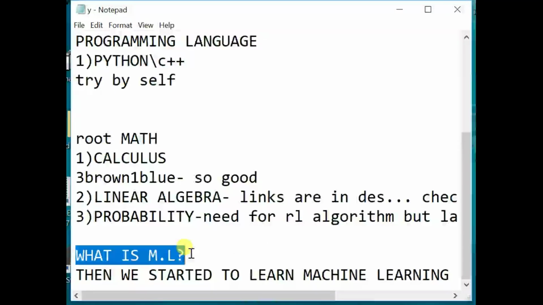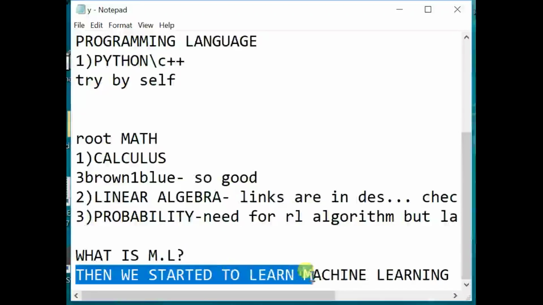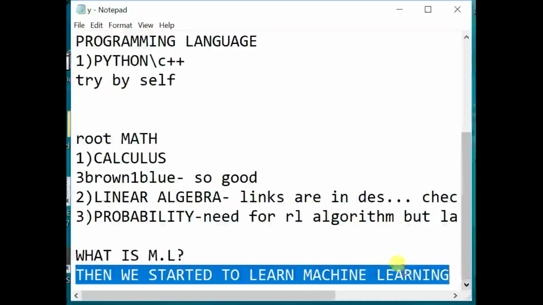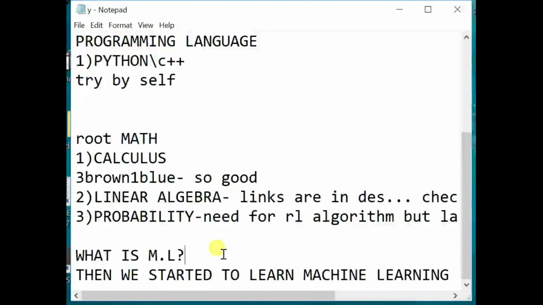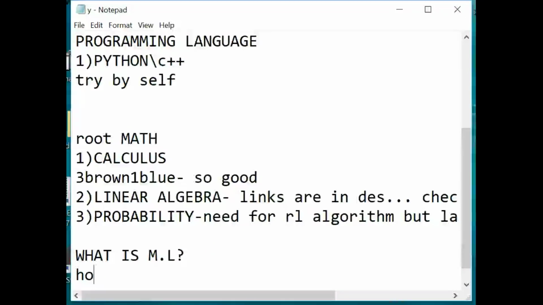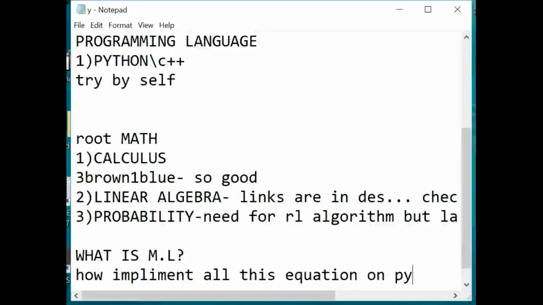Then we go to what ML is. Then we start to program in Python, how we can implement all of this mathematics in a programming language, because if you only see the math behind it and do not learn how to implement it in a programming language, you can't see how to implement all these equations in code. We have to see, understand and make projects. And every week on Sunday we can take a challenge from a user. You just have to comment below and we can pick one, and then we can take the challenge and complete it in a week.